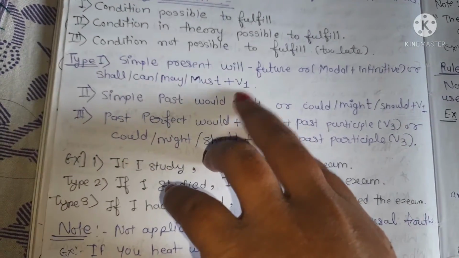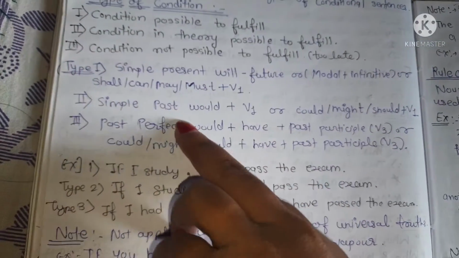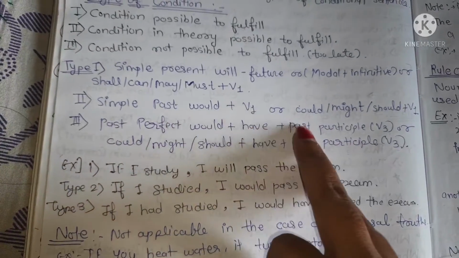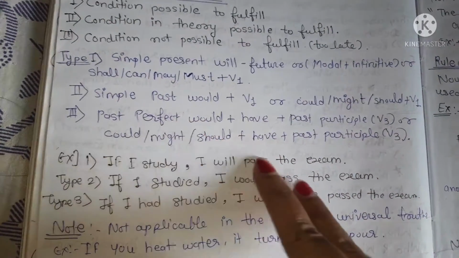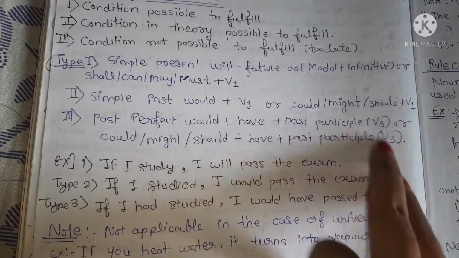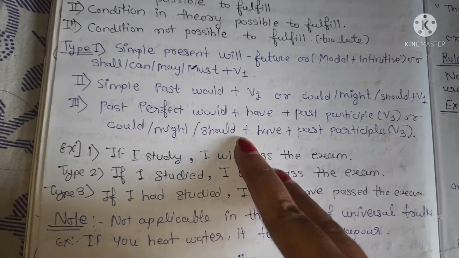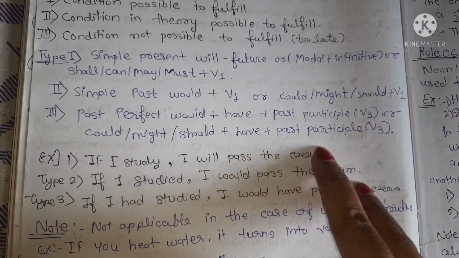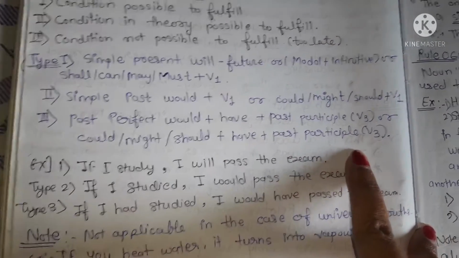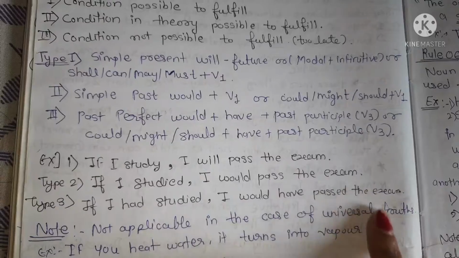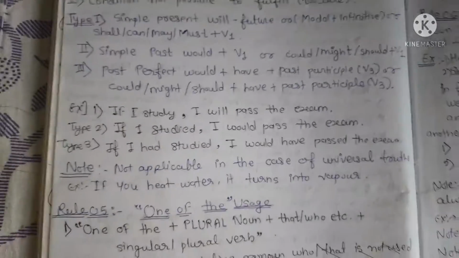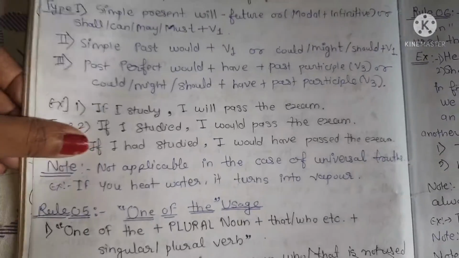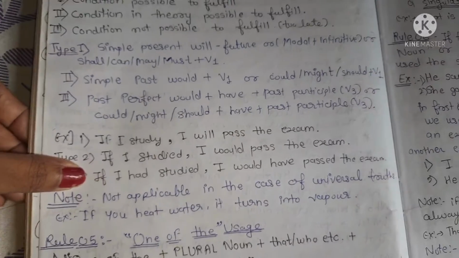Third is past perfect, where we use would have plus the third form, or any modal plus have plus v3.